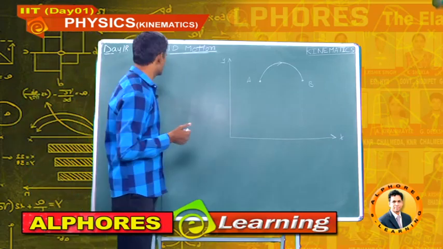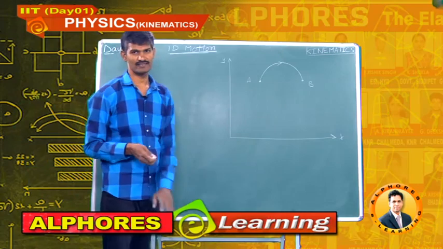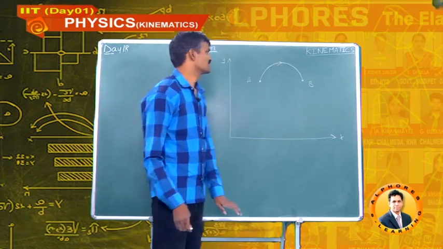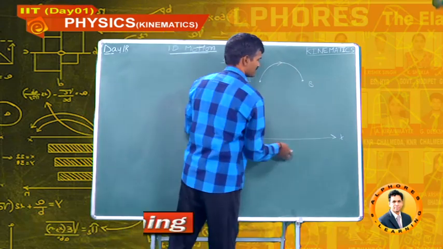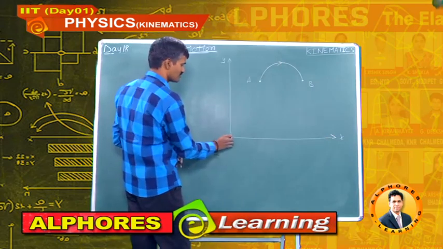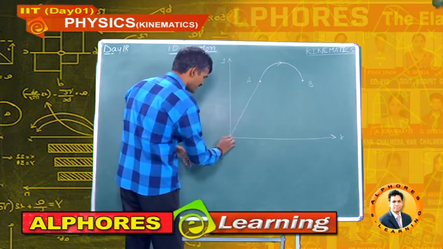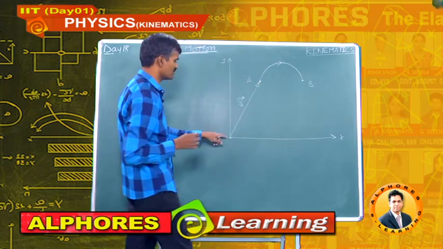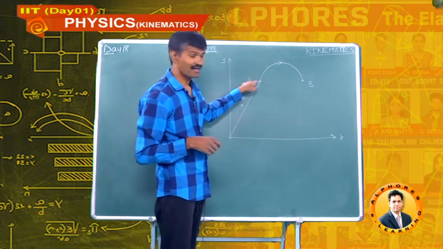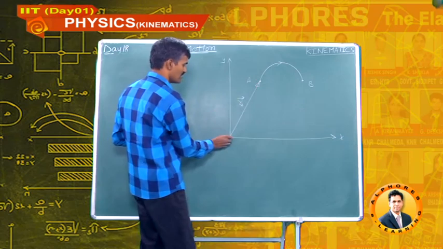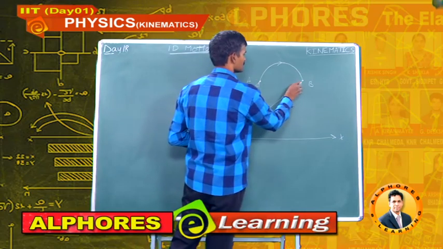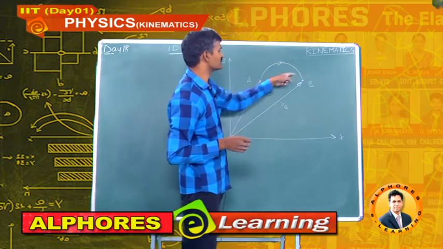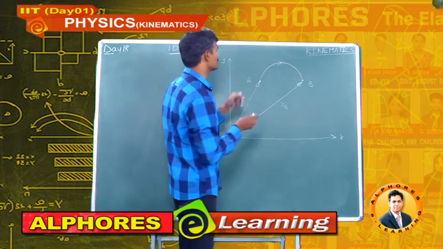Students, our next discussion on distance and displacement is the graphical representation of distance and displacement. Suppose it is a graph, this is the x axis and this is the y axis, and here is the observer. This observer observes the position of point A as RA bar, and the position of B as RB bar. A body moves from A to B along this path. Its distance is s.